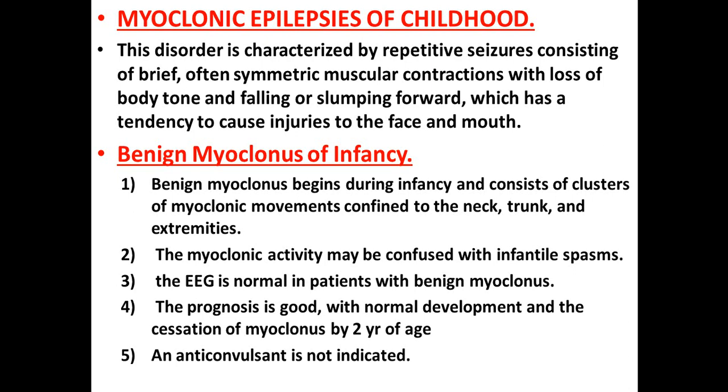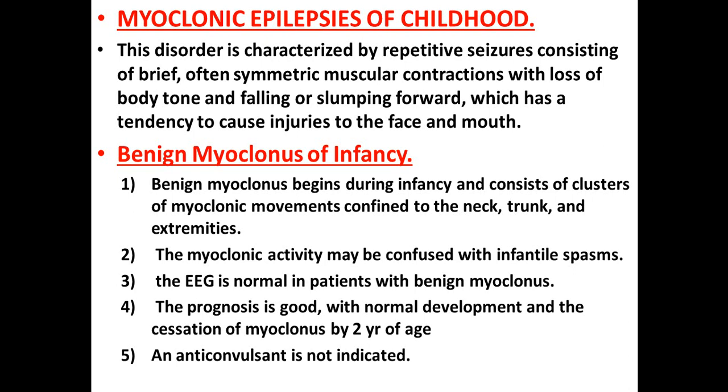What about the myoclonic epilepsy of childhood? This disorder is characterized by repetitive seizures, consisting of brief symmetric muscle contraction with a loss of body tone and falling or slumping forward. So here it is myoclonic. What do you mean by myoclonic? It is a jerky movement, very brief, but it is a symmetrical contraction. There is loss of body tone, they fall forward, and they cause injury to the face and mouth.